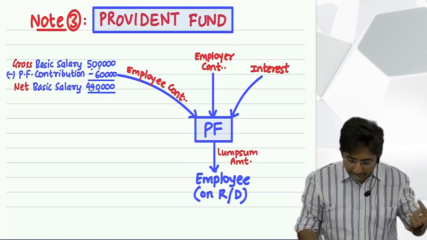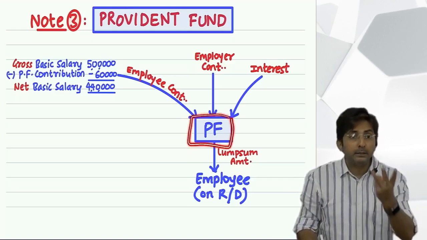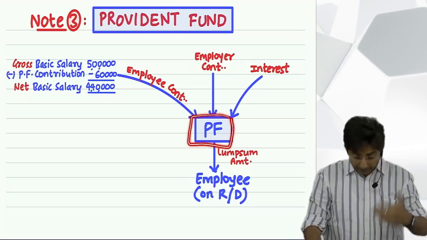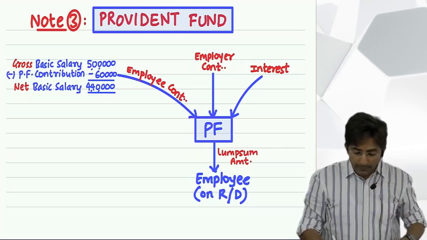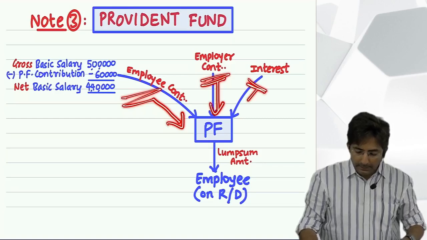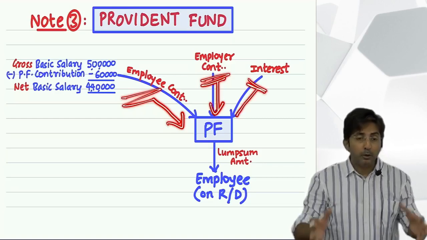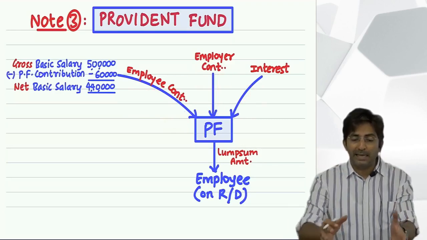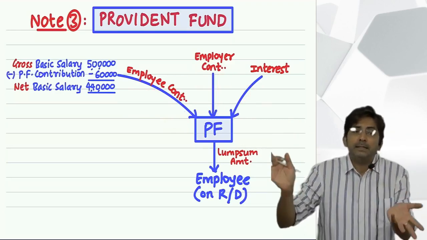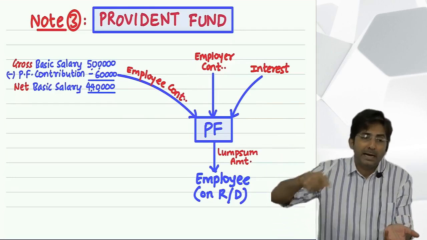So I was asking, in your account, every year 3 amounts are deposited. Tell me, what are the 3 amounts? One is employee's contribution, other is employer's contribution, and interest. And why do you get interest? Because this Provident Fund is not kept in a piggy bank. It is invested. And wherever it is invested, from that every year you get interest.